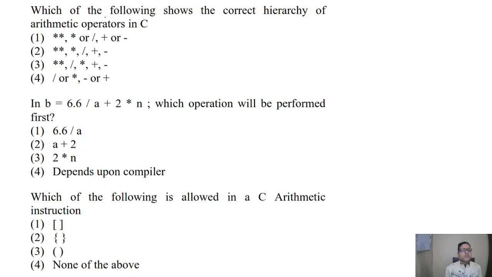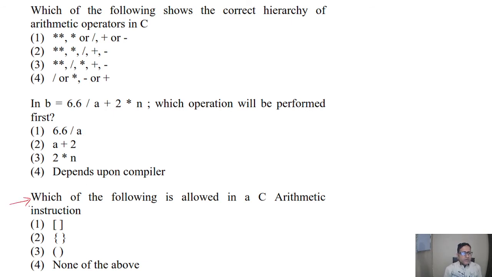So next question is, which of the following shows the correct hierarchy of the arithmetic operators in C? So we know that this is not a symbol in C, so these are wrong. So fourth one is okay. Answer is fourth one. In the next question, in b equals 6.6 divided by a plus 2 into n, which operation can be performed first? So we know that division and multiplication are on the same hierarchy, so division will be performed first. So answer will be the first.